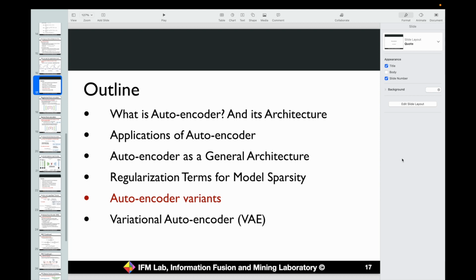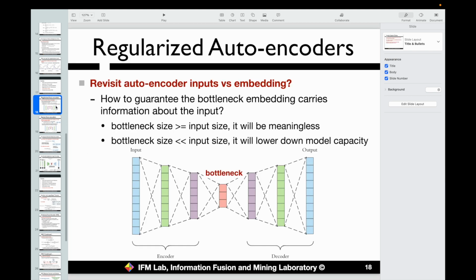Okay, so next, let's talk about some variants of this autoencoder model, right? We have been talking about the autoencoder model already and also introduced the regularization terms for the model sparsity. Then we may consider, can we reconsider this autoencoder model to help us? The main reason is because when we define the autoencoder models, normally we have to initialize all the dimensions for all the layers, right? So for the inputs, we know the input dimensions, then we have to design or decide the dimension for both the hidden layers as well as for the bottleneck layer, the embedding vector, right? As well as for the remaining layers.